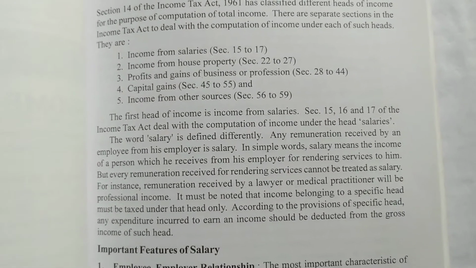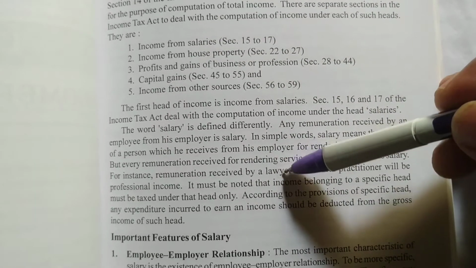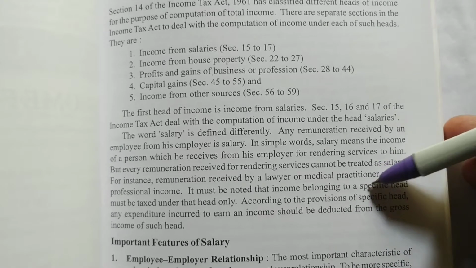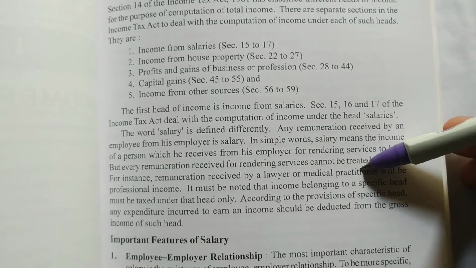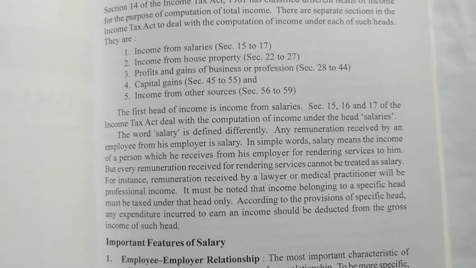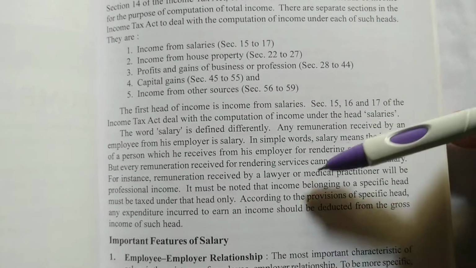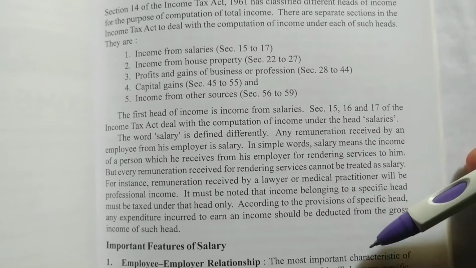These people are also giving service. We take the lawyer's legal services, and the medical practitioner gives his expert advice and some prescription. So the services given by these people will be called professional income, because when a person goes to a lawyer, there is no employer and employee relationship between the lawyer and his client.